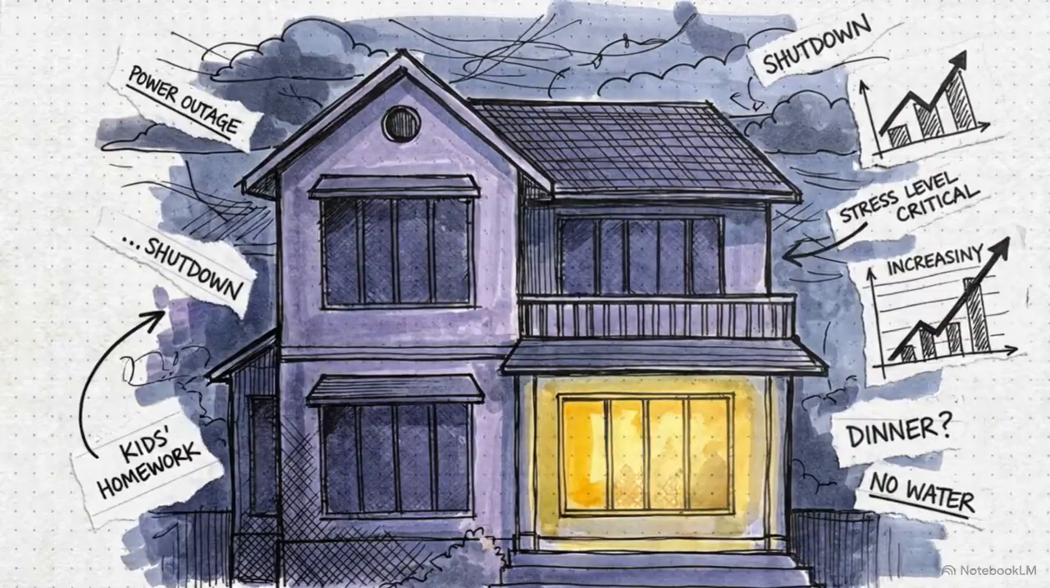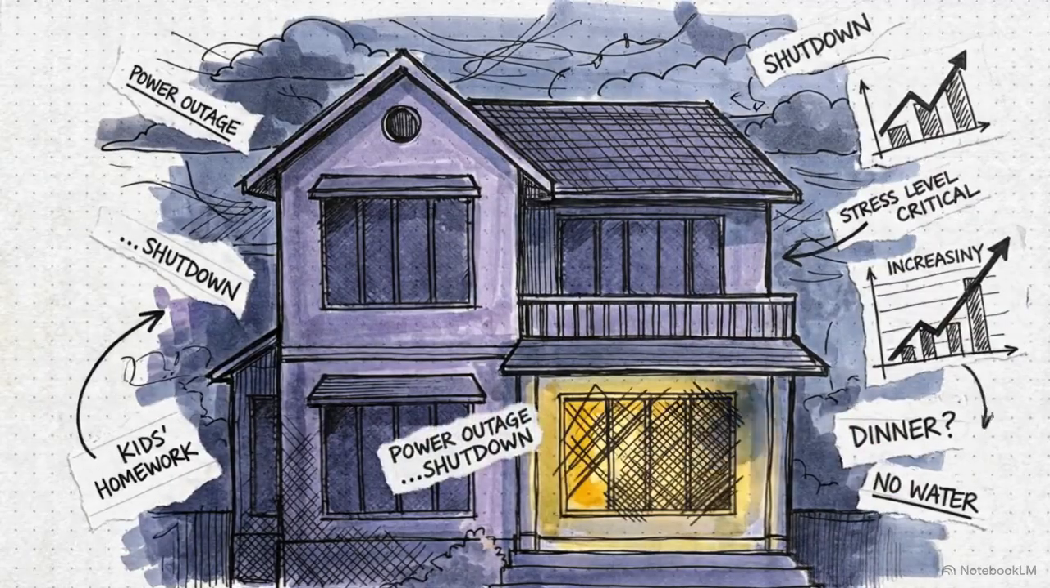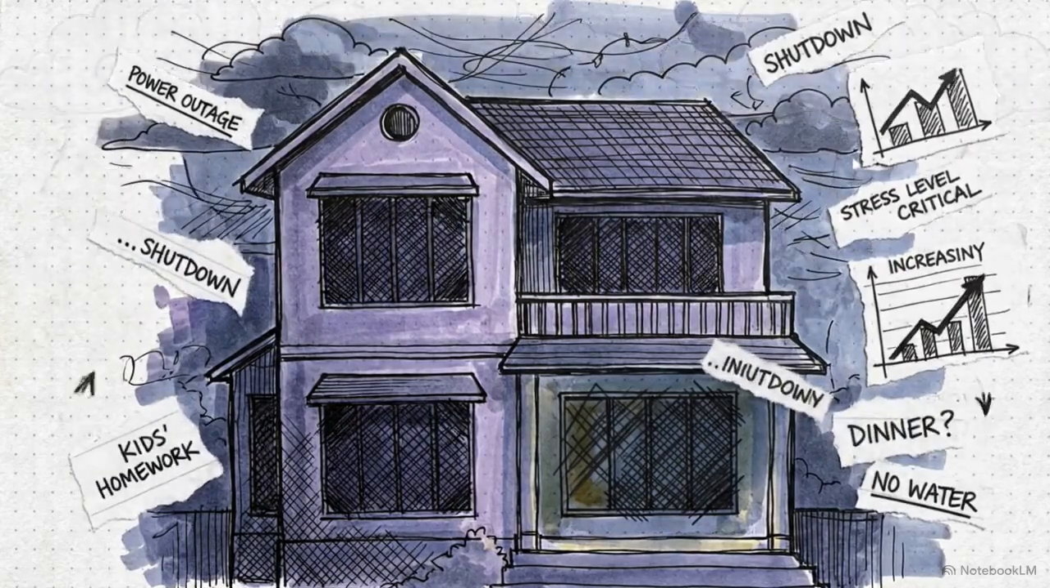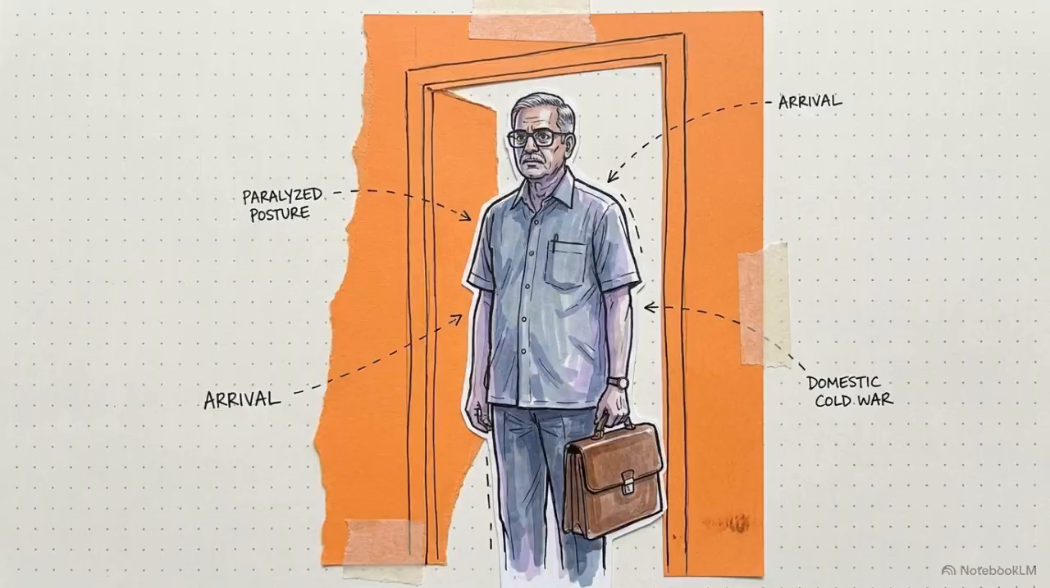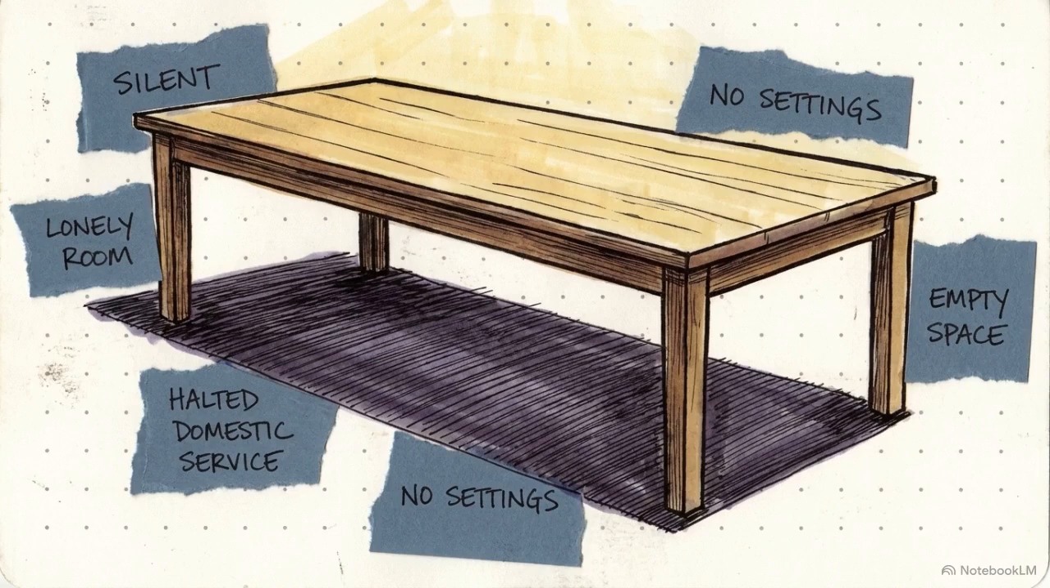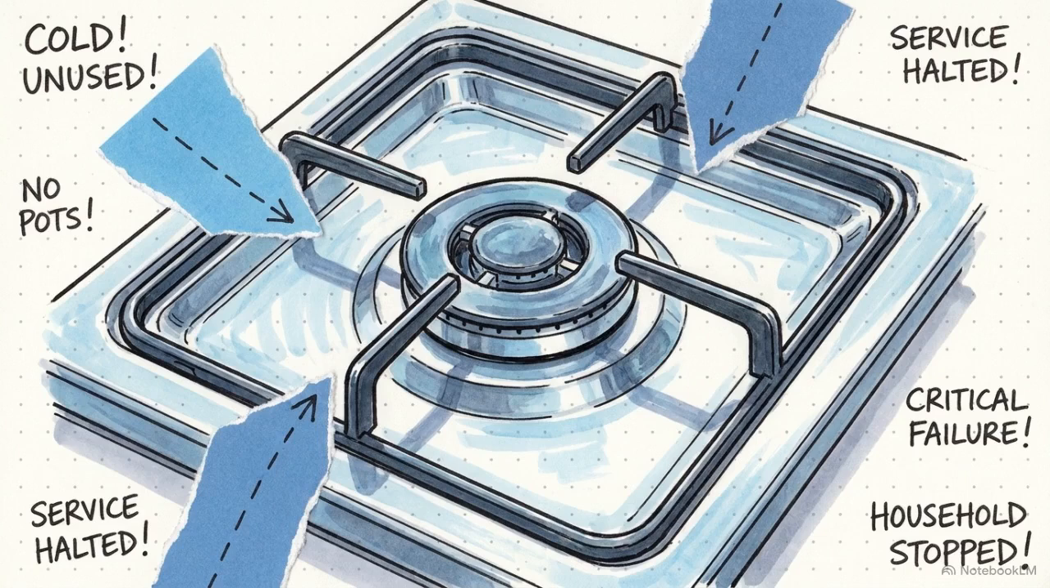By the evening, the micro-stressors of the day, the hoarded grudges and the ideological friction, trigger a total operational shutdown. The household enters a cold war. Dad arrives home from work to find Mom and Grandma occupying separate corners of the room in a silent, passive-aggressive standoff. We end up with a scene like this: an empty, unset dining table sitting in the shadows. The most critical service of the house has halted.